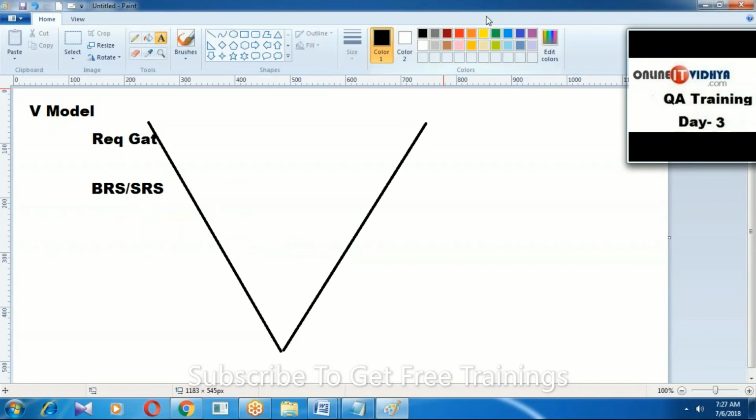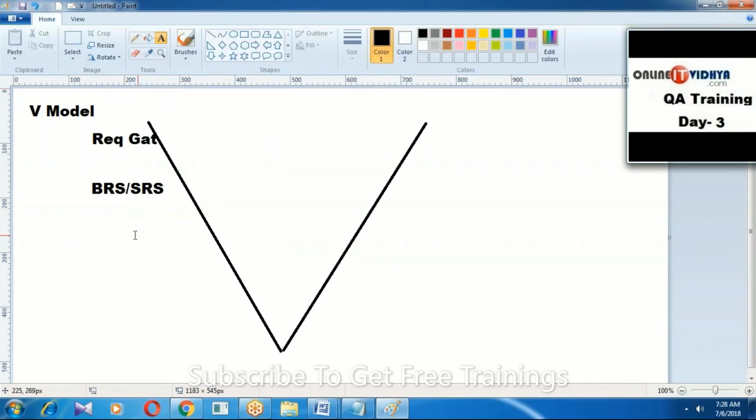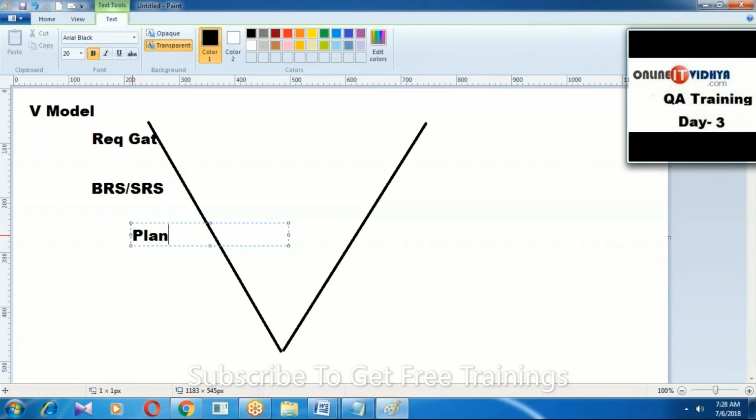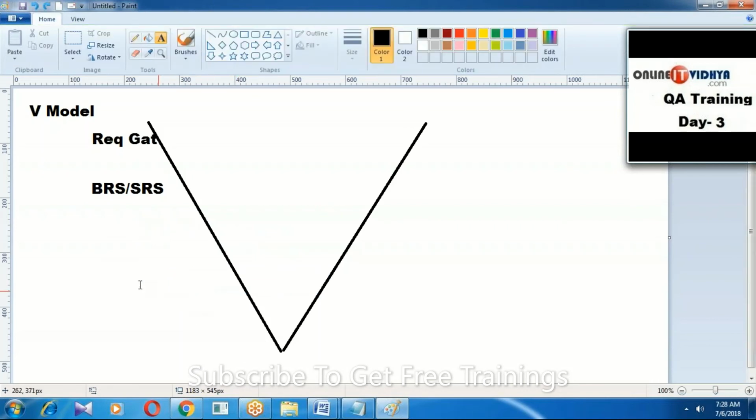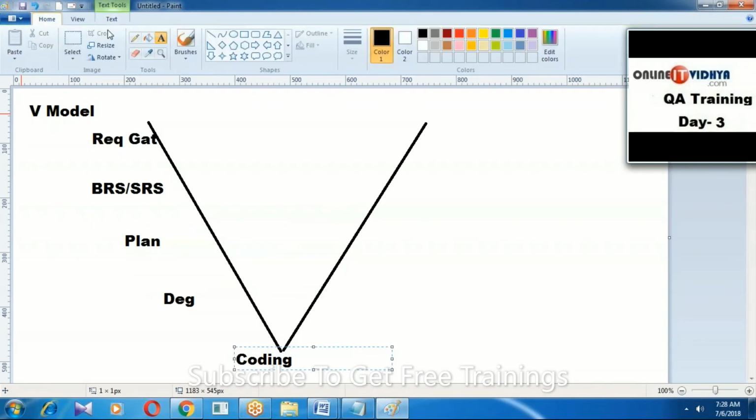Once requirements are ready, based on the requirement, implementation activities like planning, designing, and coding run in parallel. In the V model, the testing engineer has no need to wait until 100% of coding is complete.